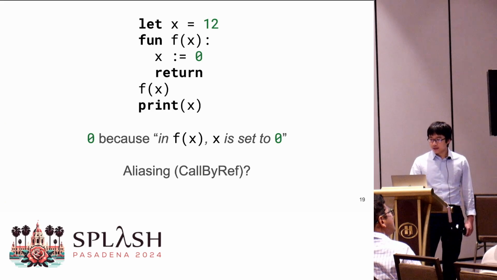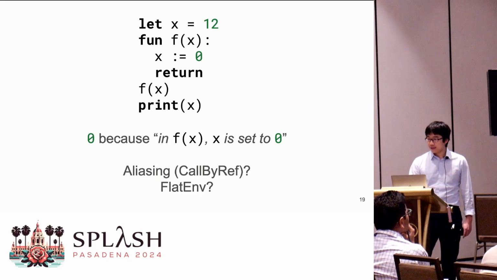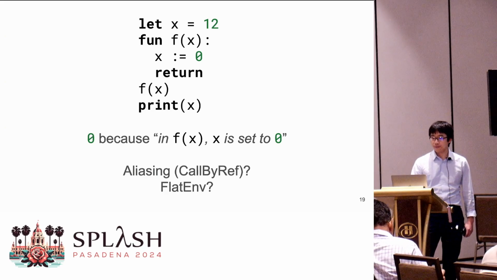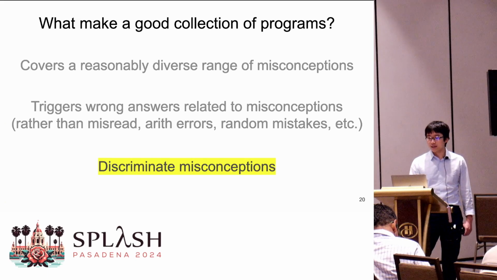However, later on, we found another misconception that would also explain this wrong answer. Some students think there's only one flat environment where all variables reside. So in this program, the later definition of x necessarily overrides the first one. Without knowing what exactly the misconception is, we cannot correct it effectively or provide good follow-up questions. So for every program, we want the property that every wrong answer corresponds to exactly one misconception. That is, I want to make sure that the programs are able to discriminate misconceptions.